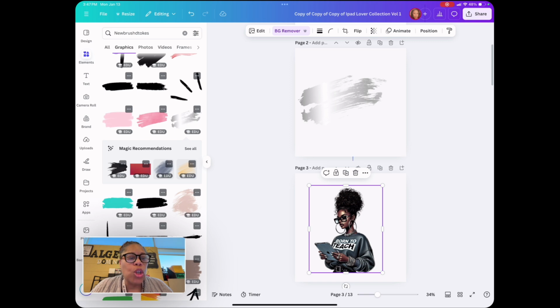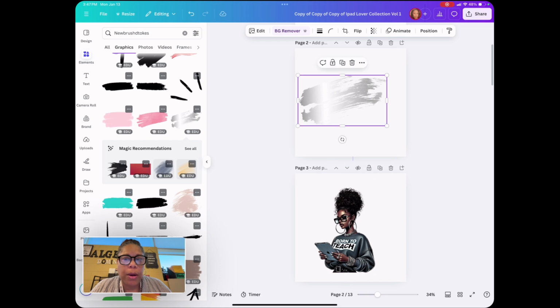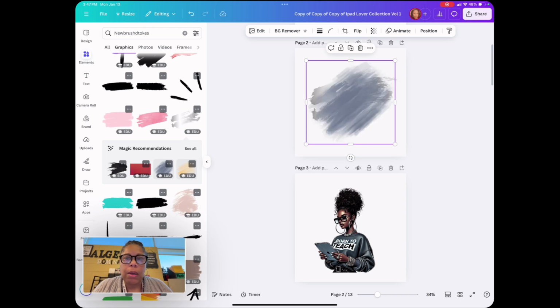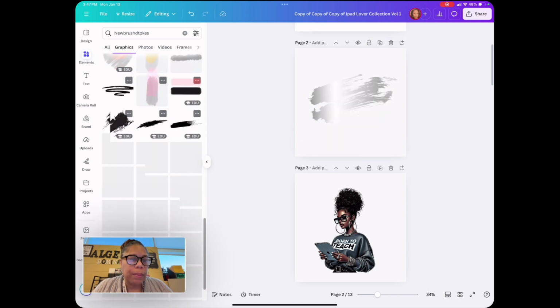Are y'all getting this? So whatever you want, just make sure it's on a different page. When you export it as a transparent background, you can't do it together, or they'll be together when you send it. Does that make sense? But look at these. All of these are for your working.